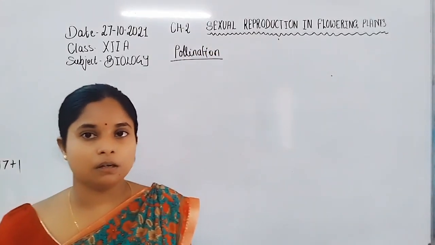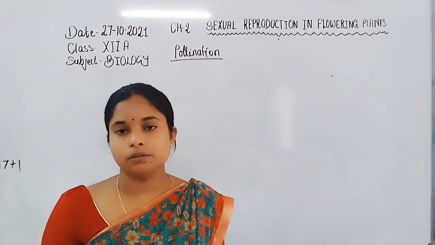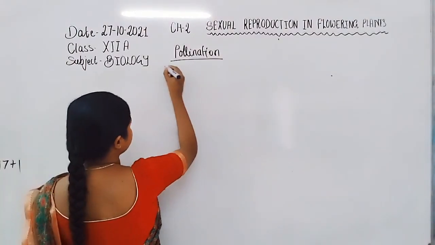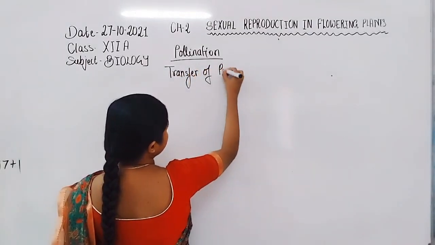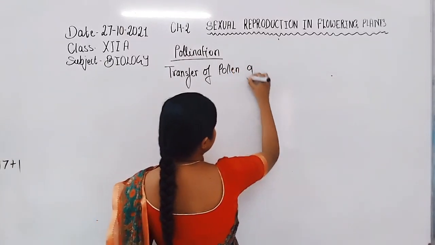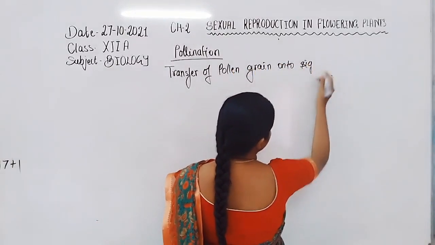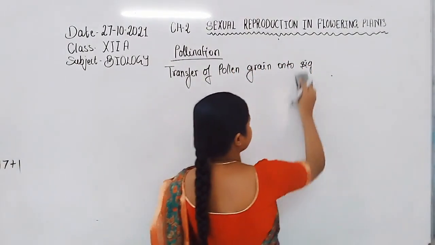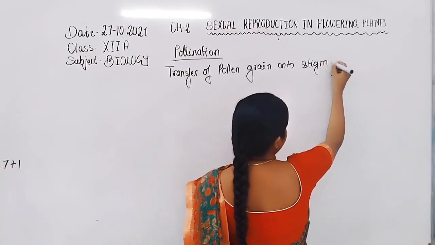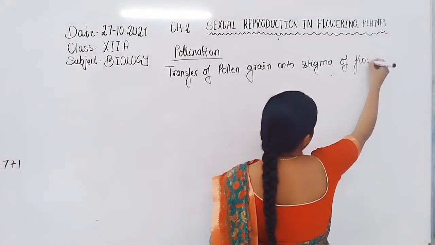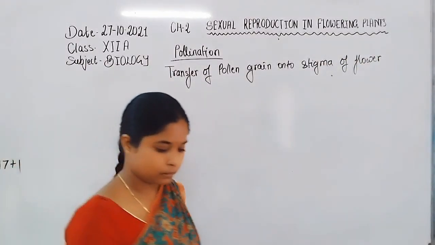Pollination is simply the process or mechanism of transfer of pollen grain onto the stigma of a flower.